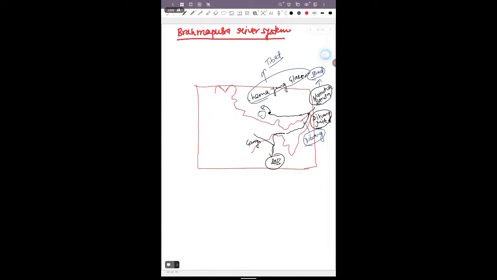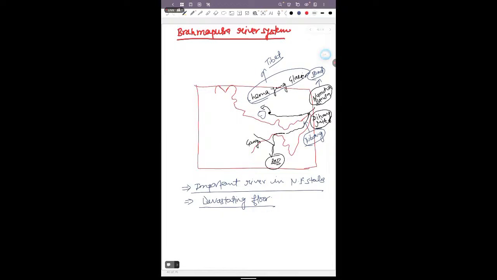So if we talk about the Brahmaputra river, it is an important river in the northeastern state of India, but it causes devastating floods in Assam in the upstream.